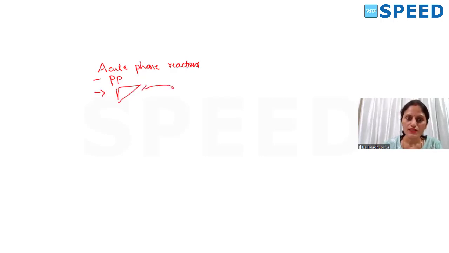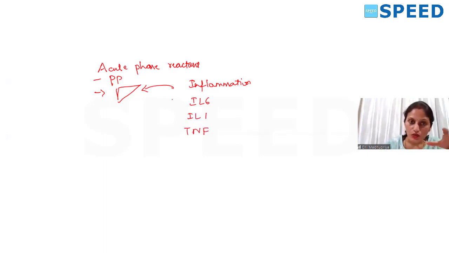How are they synthesized? When there is inflammation, there are a few cytokines like interleukin 6, interleukin 1, tumor necrosis factor, which will induce secretion of these acute phase reactant proteins.